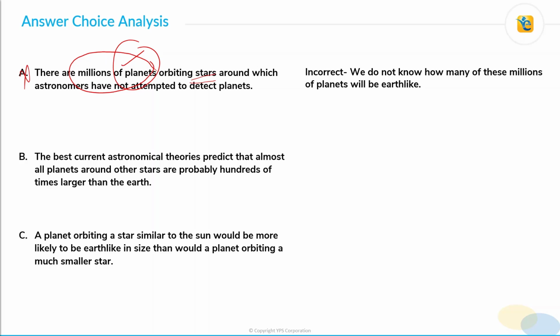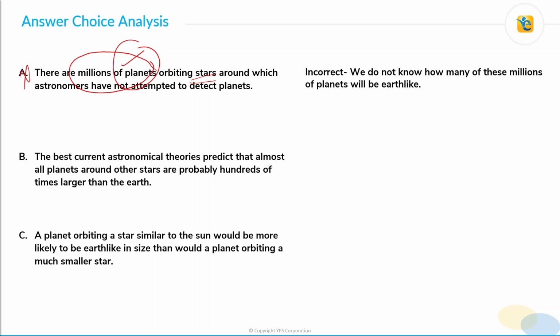It said that yes, many stars have not been studied, but it did not say that these stars can be different. Hence, it is very important that you analyze each and every answer choice in detail and understand its impact on the argument completely. Do not skip any analysis. So with this, choice A has been rejected.